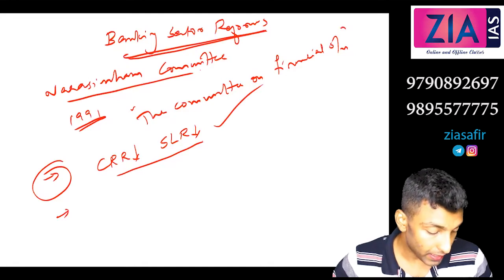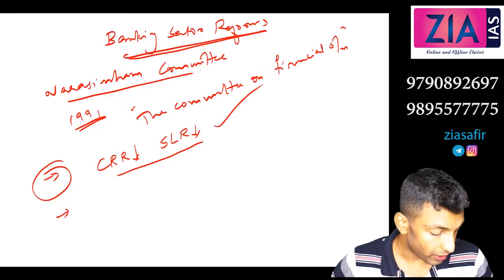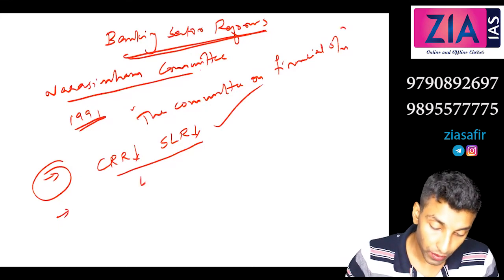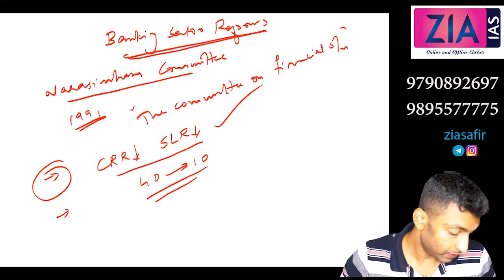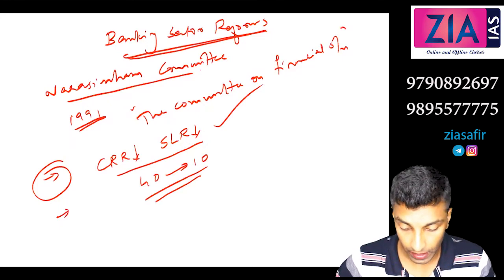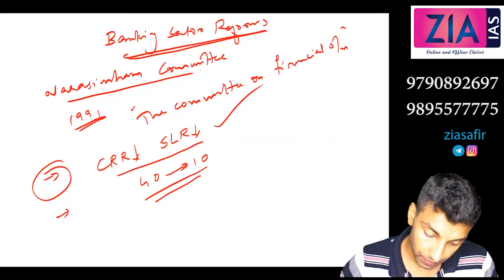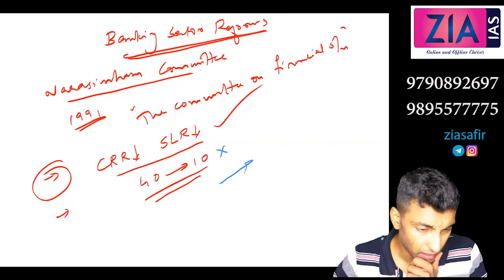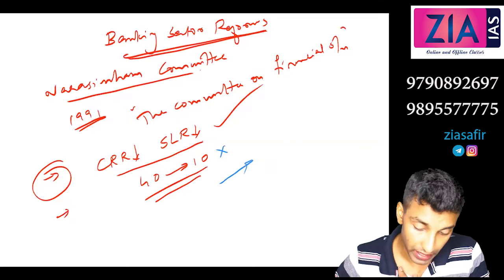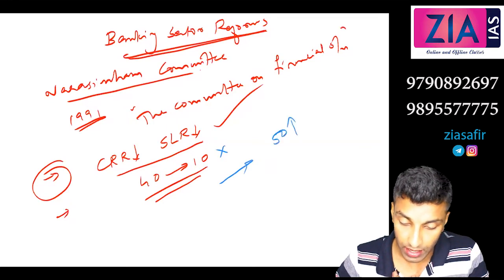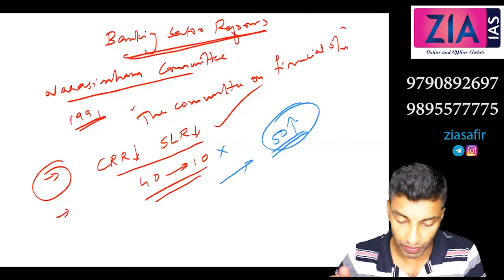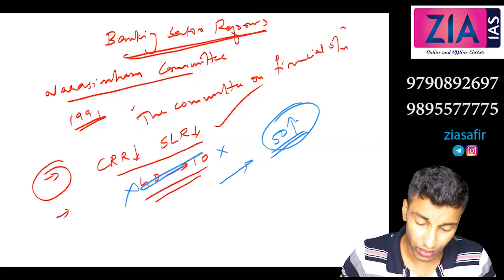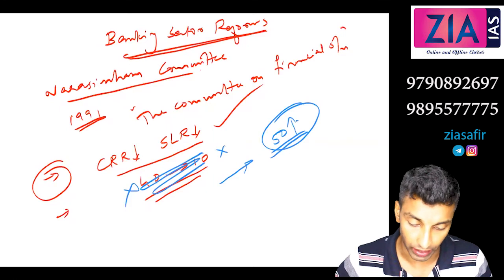Second one you write: the PSL quota, the priority sector lending quota, should be reduced from 40 to 10. Is that accepted? No, sir. No, this is not accepted. Even later in 2014, there was another committee, 2013 or 14, we'll see that Nachiket More committee. It says it should be increased to 50%. So Nachiket More committee, we will see after some time when we proceeded with this discussion. So here 40 to 10, this is not relevant also. I just told you one of the recommendation, not relevant, not important.